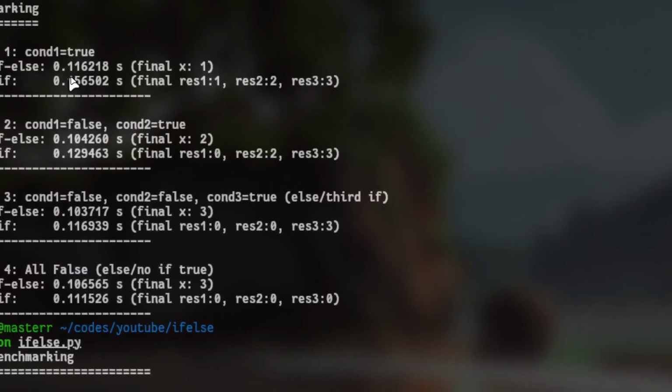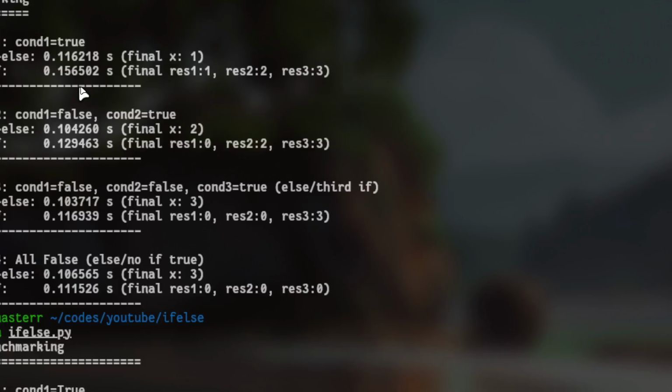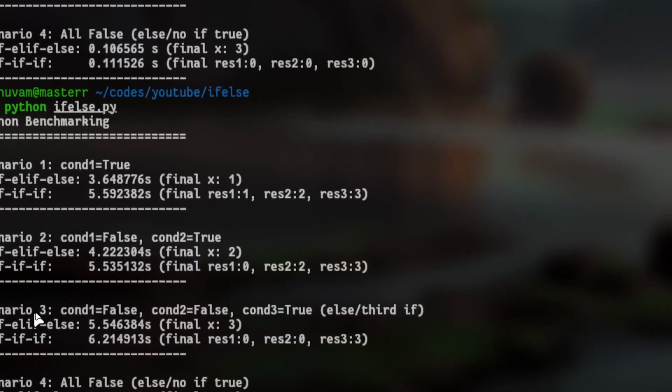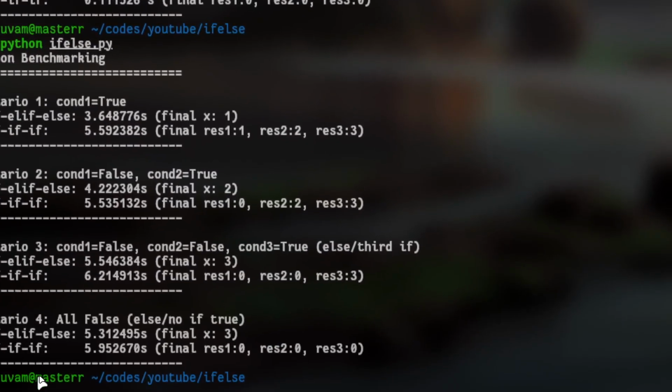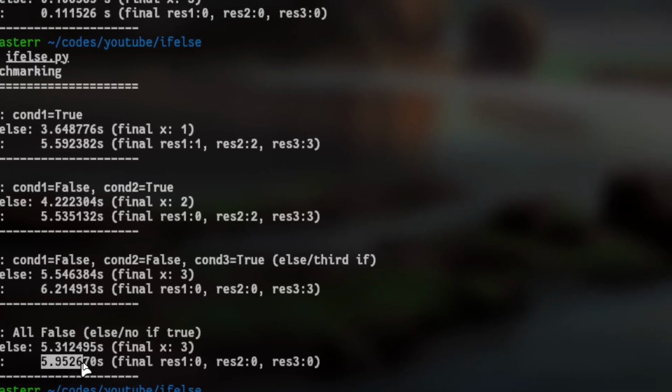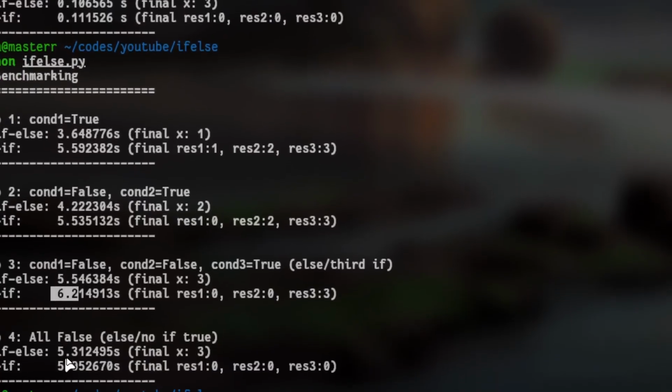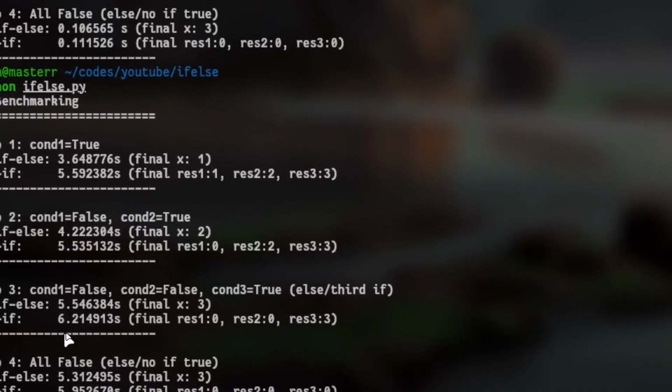Now, see, the longest C run has taken about 1.15 seconds. The longest Python run took 6.21 seconds. So yes, Python is significantly slower than C because it is an interpreted language.